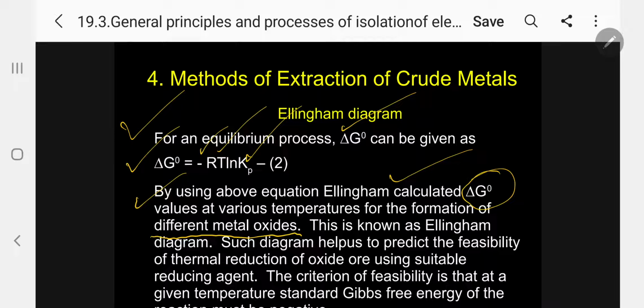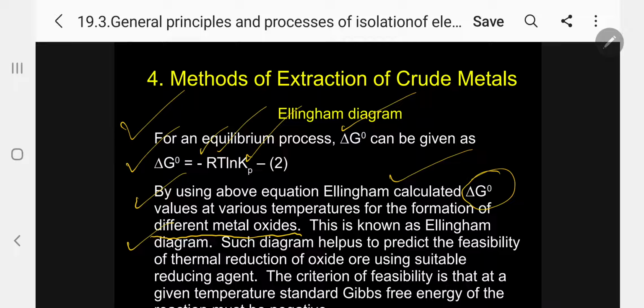Kindly follow. So he applied this equation and plotted delta G0 versus T. He got the different calculated delta G values at various temperatures for the formation of different metal oxides. This is known as the Ellingham diagram. Please follow. What is the Ellingham diagram?